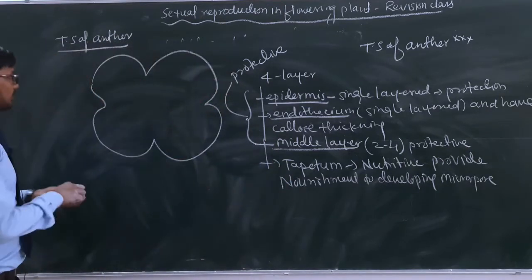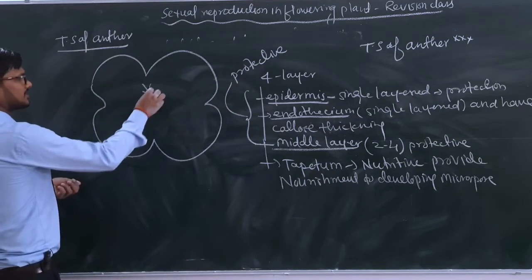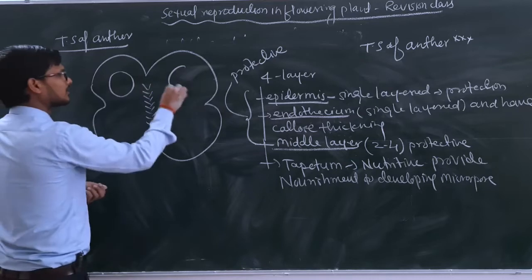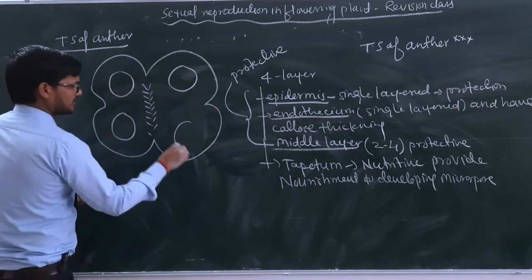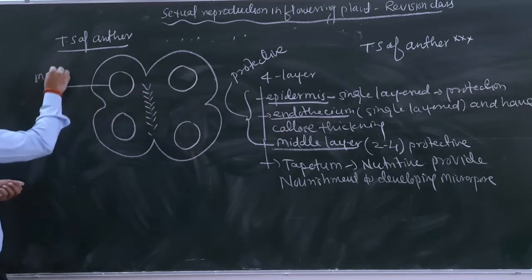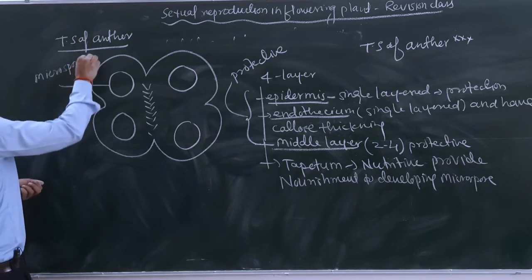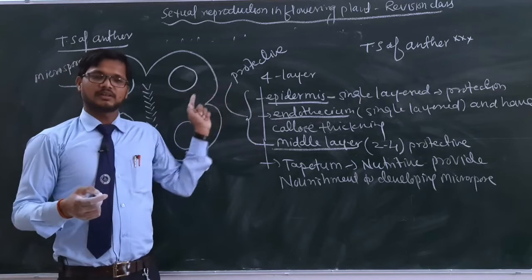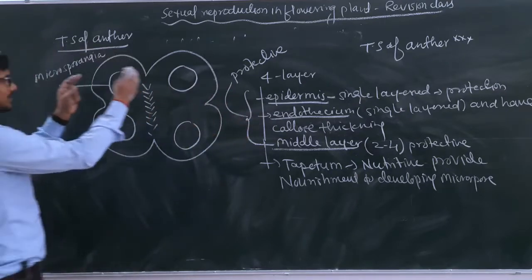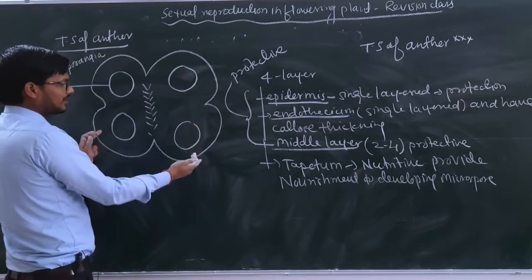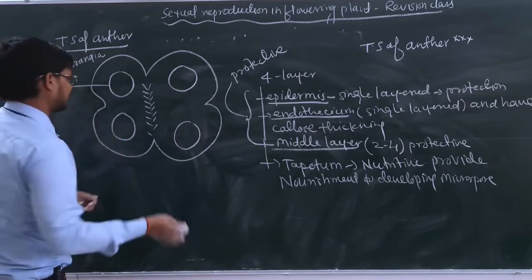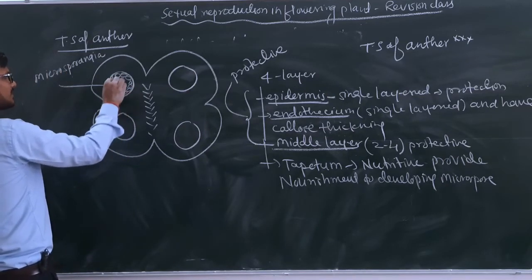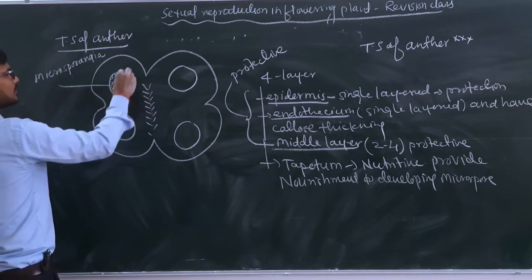So let's make all those four layers. Here, as you know, there is a sterile tissue known as the connective, and here there will be the presence of microsporangium. So all these are microsporangia in the case of a young anther, and in the case of a mature anther they are converted into pollen sacs. ठीक है बेटा. So we can see these are the two lobes, and in both we can see two pollen sacs. Inside them, बेटा, cells are packed, and those cells are compactly arranged, and these are known as what?